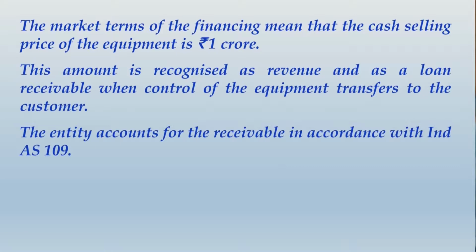The entity accounts for the receivable in accordance with Ind AS 109. So you have learned this in Ind AS 109 already, that the receivable over here, which is a loan receivable or a long term receivable, will be accounted for as a financial asset in accordance with Ind AS 109. So write up this concluding part and then we move to case B.